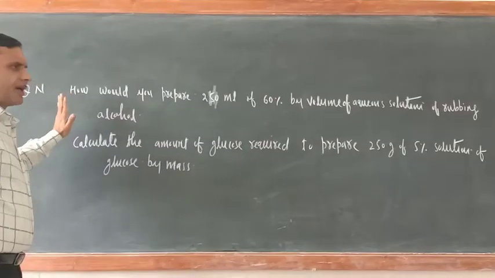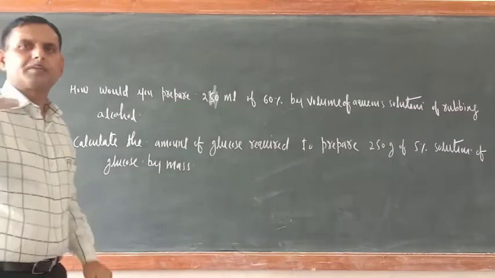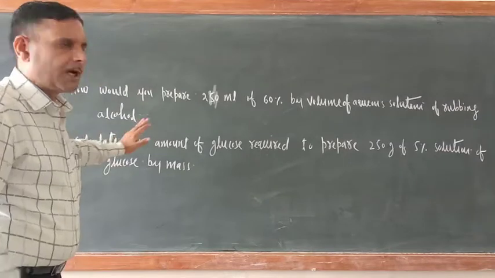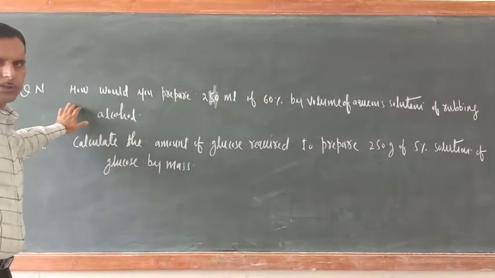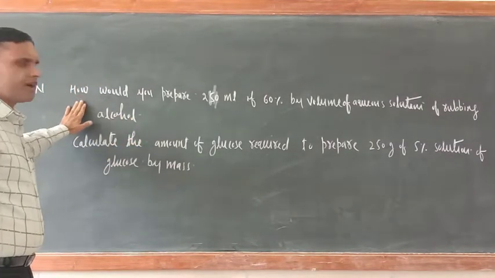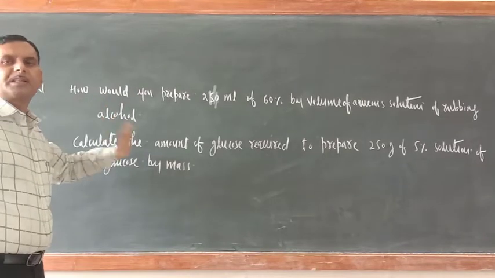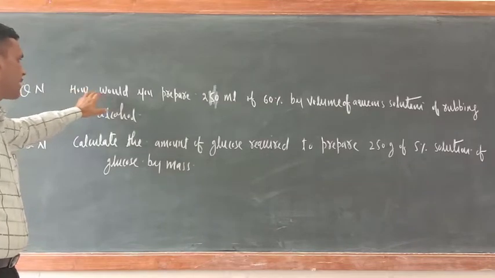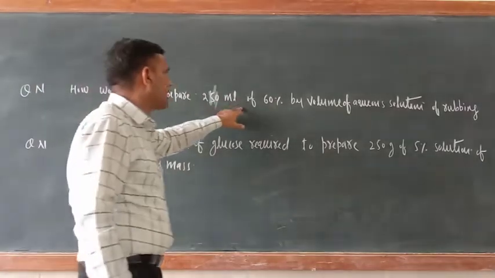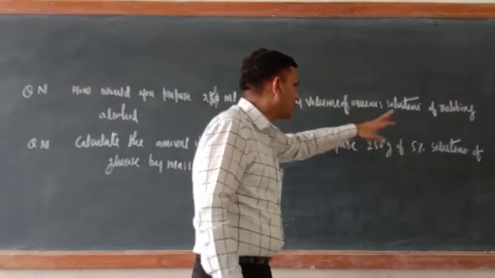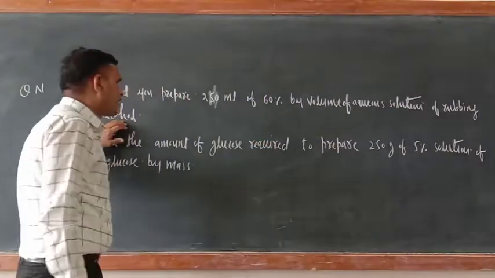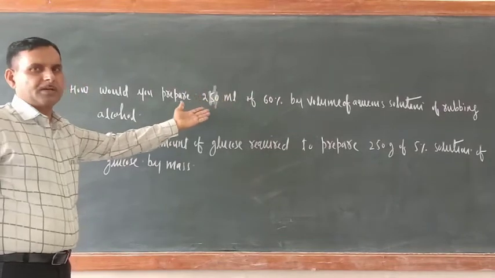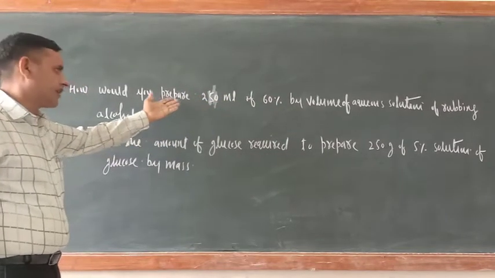So dear cadets, in this way the variety of numericals which are based on the concentration of solution I have solved. Now I am going to give you two questions, and according to the methods which I have told you, you have to solve. First question is, how would you prepare 250 milliliter of 60% volume by volume aqueous solution of rubbing alcohol? So just see, the volume of solution is given, percentage is given, amount of solute you have to calculate, means mass of solute.